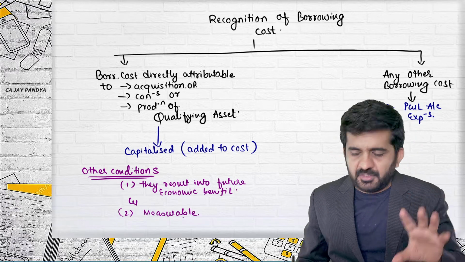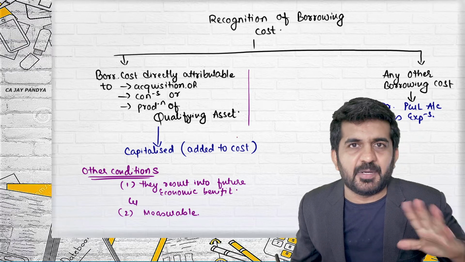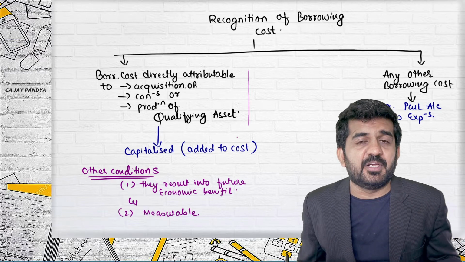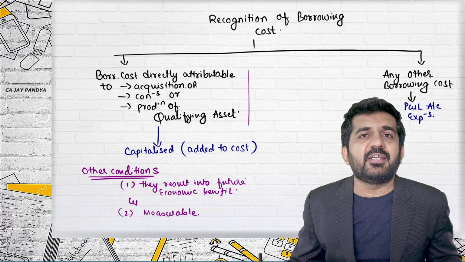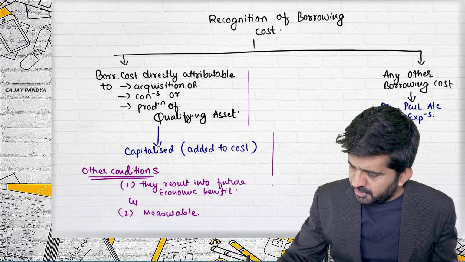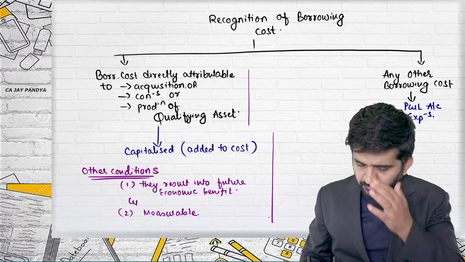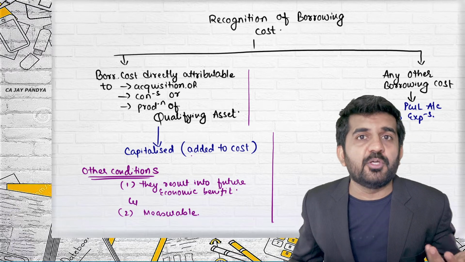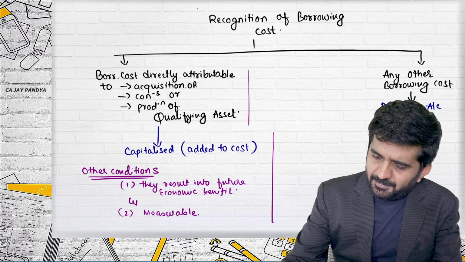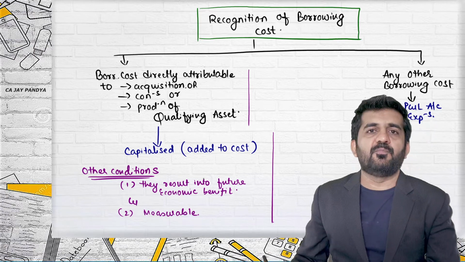Number one, the primary condition should be satisfied if you want to capitalize the expenditure. Again, they should have future economic benefit as well as be measurable. These are taken from PPE, that is AS10. Is it correct? And if all these conditions are satisfied, you can capitalize your borrowing cost, that is nothing but interest expenditure. Is it all right? So this will be our base for learning this chart, recognition of borrowing cost.